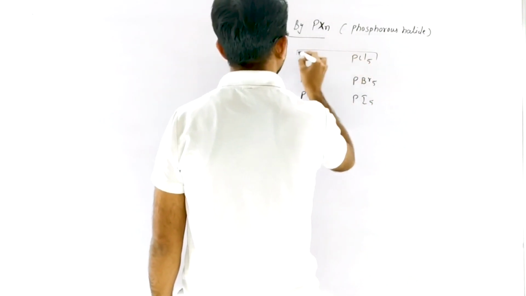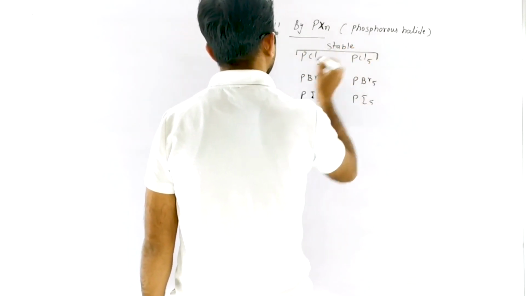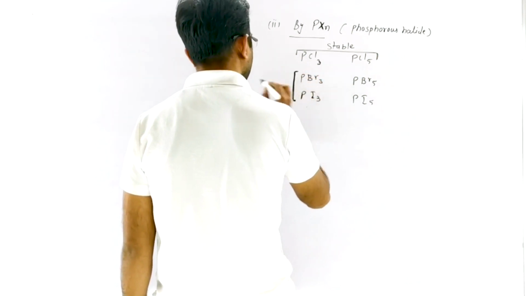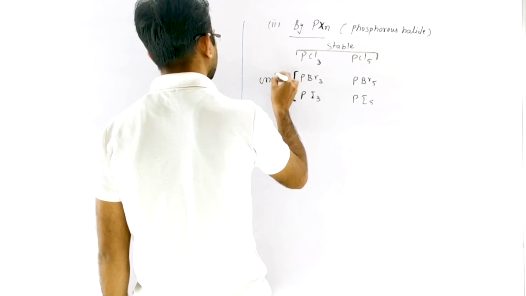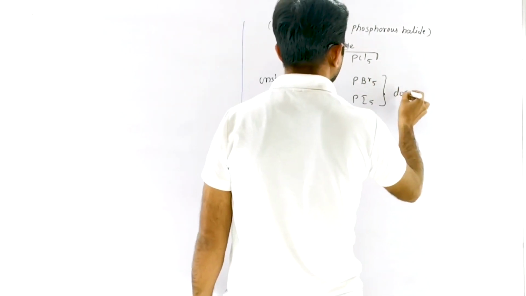Of these, PCl3 and PCl5 are stable, but the trihalides, phosphorus bromide and iodide, are unstable, while PBr5 and PI5 do not exist.